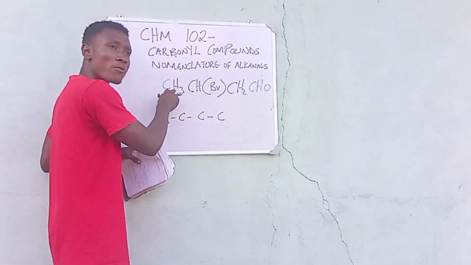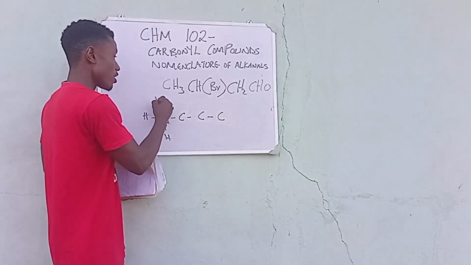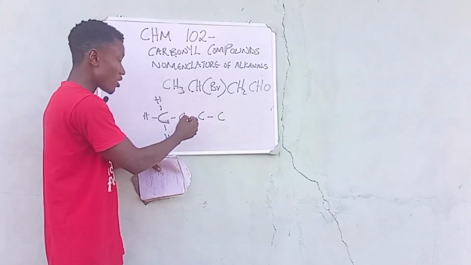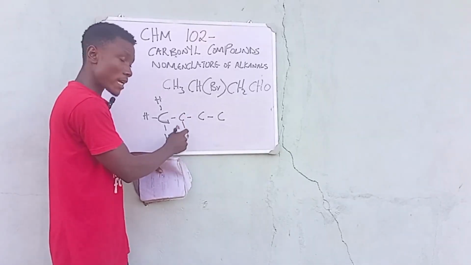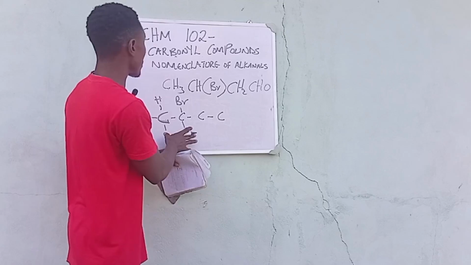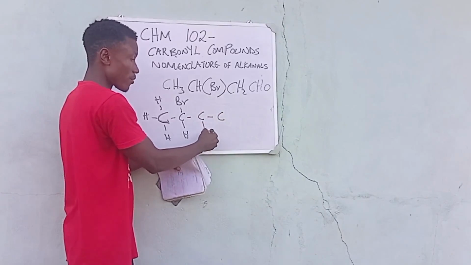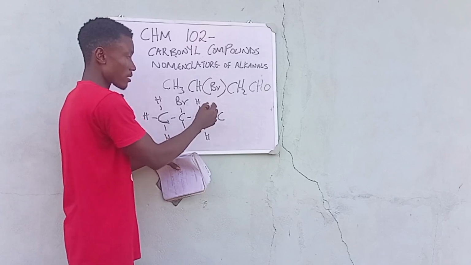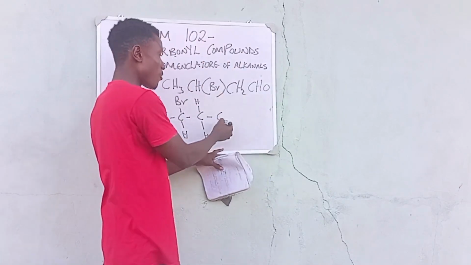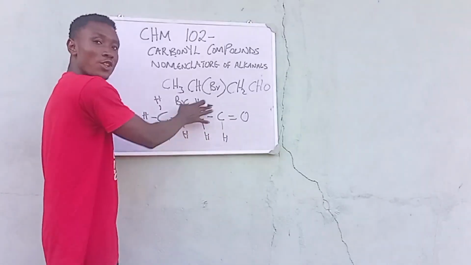Judging from here, this carbon atom is being bonded by 3 hydrogen atoms, right? Here we have our carbon being bonded by 1 hydrogen atom and 1 bromine. So we have our hydrogen right here, and we have our bromine up, and this is our bromine. I hope you are getting to see what I am doing. We also have our carbon, which is bonded by 2 hydrogens. And we have our last carbon, which is being bonded by hydrogen and our double bond. So this is basically the representation of what is being given here.